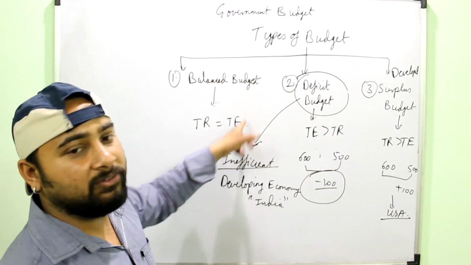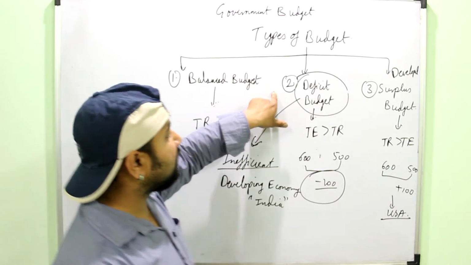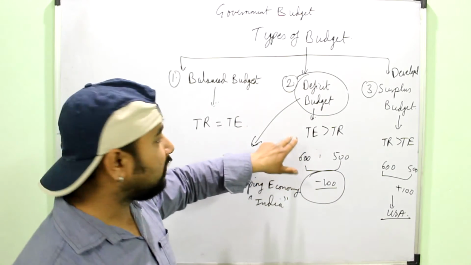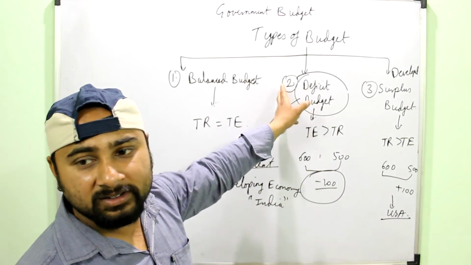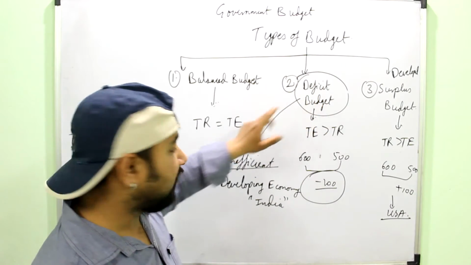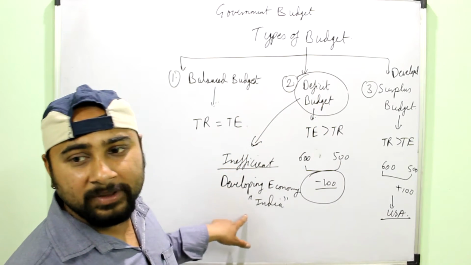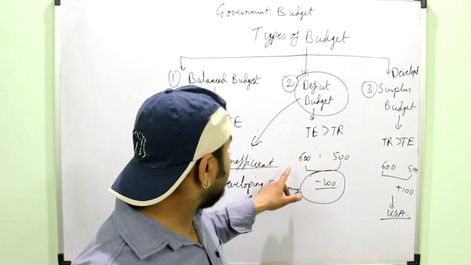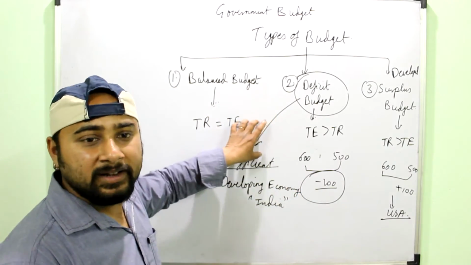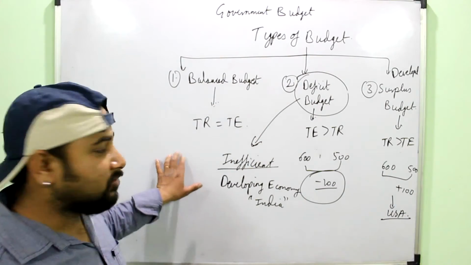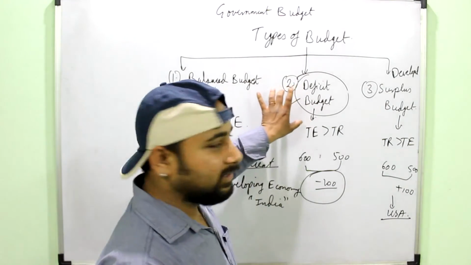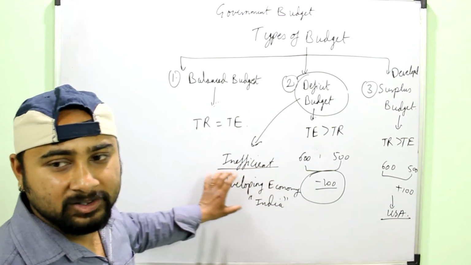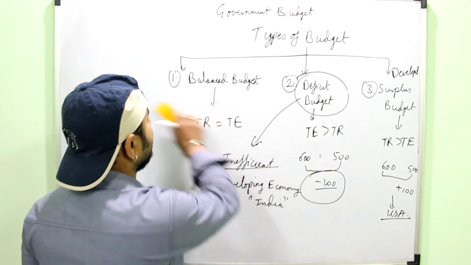So this is an important question of the board: is a deficit budget a sign of government inefficiency? Your answer would be that no, it is not a sign of government inefficiency. It simply shows that the economy is in a developing phase, so more expenditure is needed in the economy to make it a developed economy. So you have to remember that the deficit budget is not actually an inefficient sign of the government. It is the government spending more in the economy.